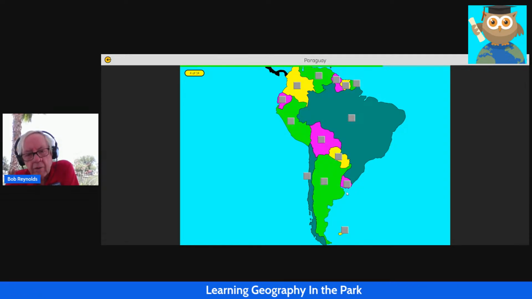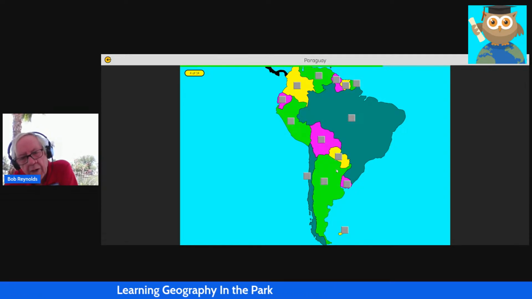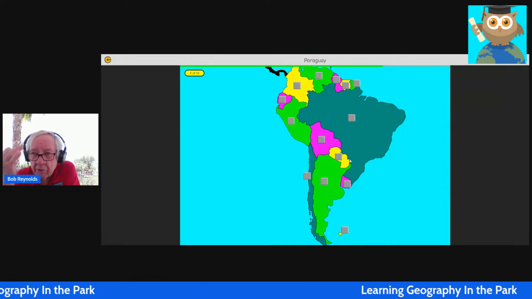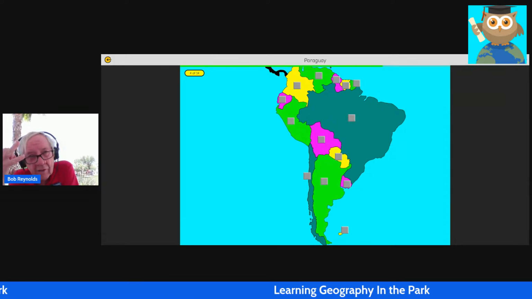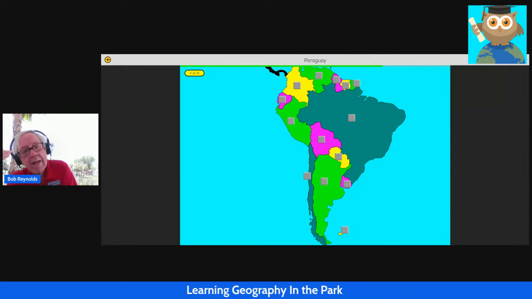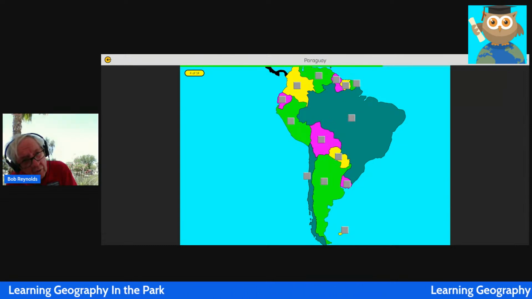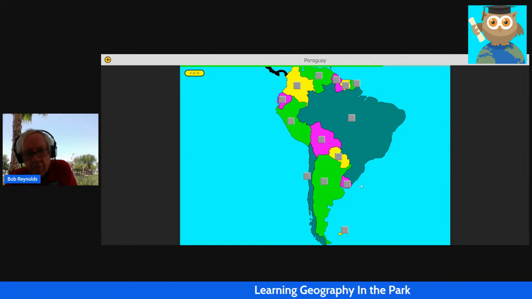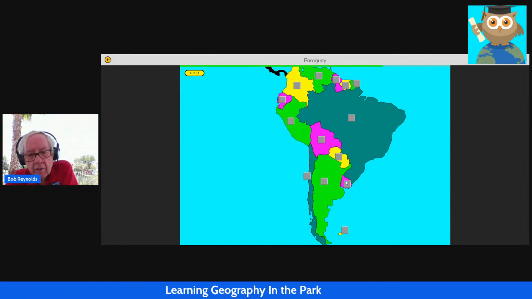Paraguay. There's another clue. Whether it's Uruguay or Paraguay, U for Uruguay, P for Paraguay. When you put those two letters together, it spells out the word up. And up, of course, goes in this direction. So U at the bottom, P at the top: Uruguay at the bottom, Paraguay at the top of those two. It asks for Paraguay, Uruguay, Paraguay. U, P.